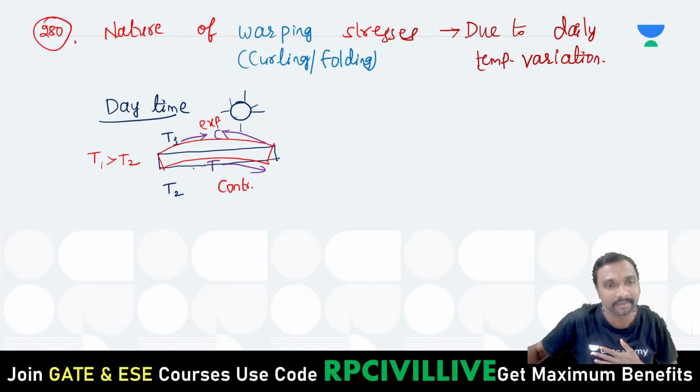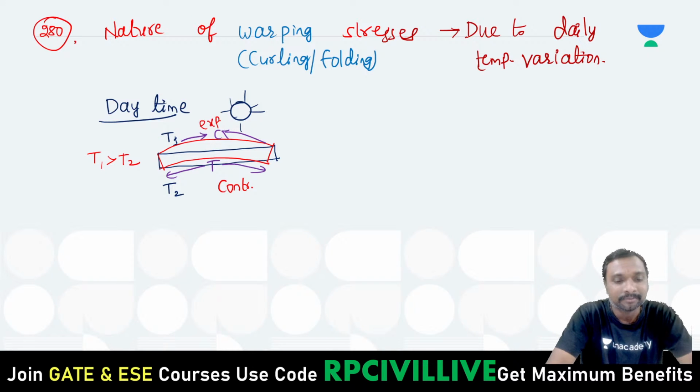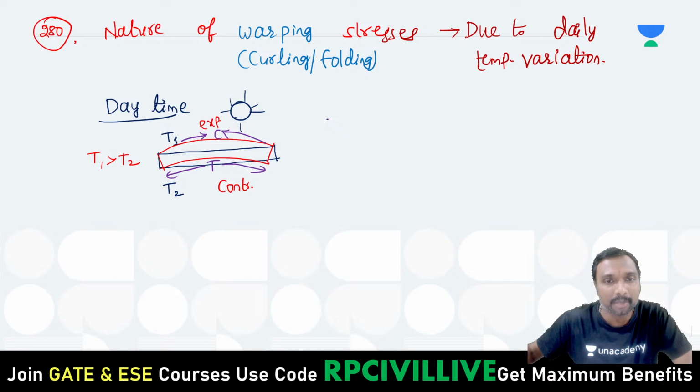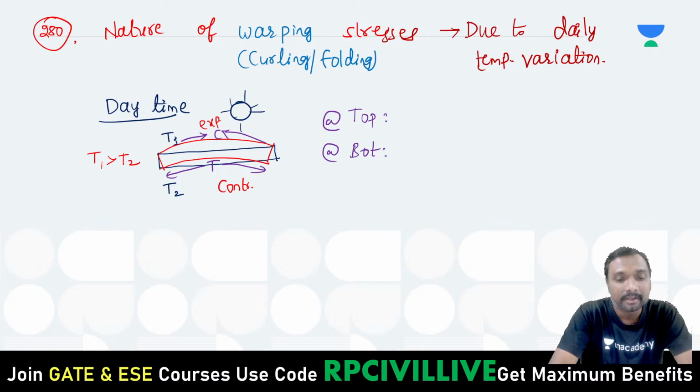How can you resist this? That is your tension, right? So what is the nature of these stresses if you just observe at the top and bottom? At the top, what is the nature of these stresses? What is the nature of these stresses at top and bottom? Tell me. Top expansion, right?